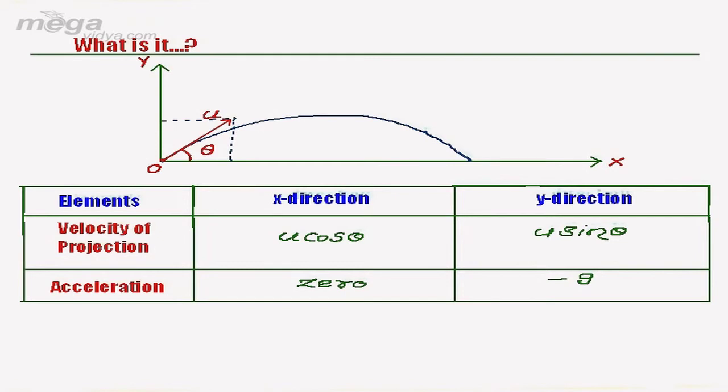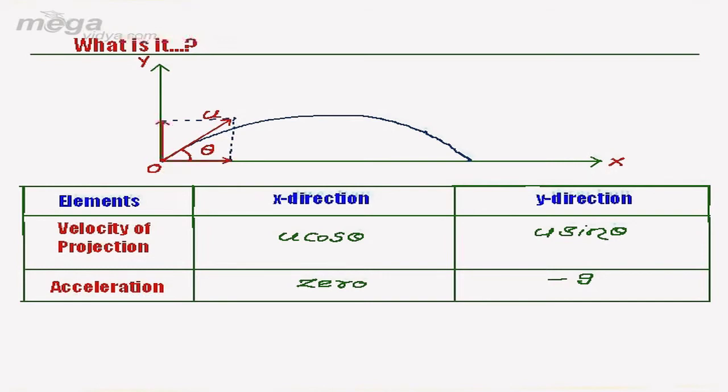Acceleration along x direction is 0. Here only one acceleration is there, which is due to gravity of the earth. So in the entire motion we can take acceleration of the projectile to be g vertically downward, meaning along negative y direction.